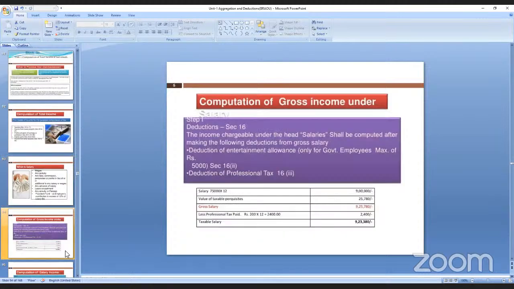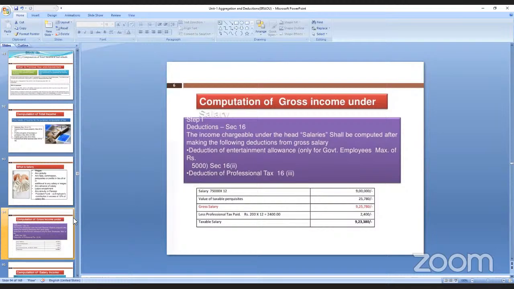Now, we'll see what is the gross income. Deduction under section 16. How much is the salary? Salary is 75,000 into 12. That is 90,000. Okay. Value of taxable assets.